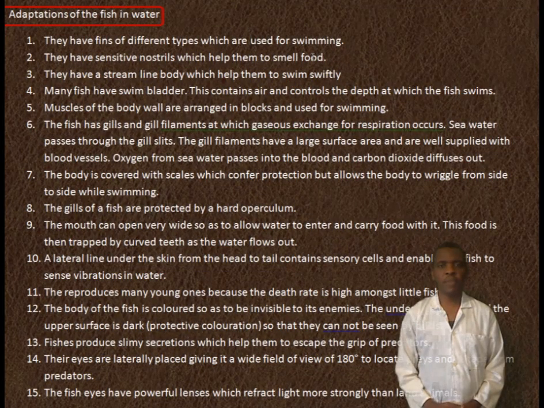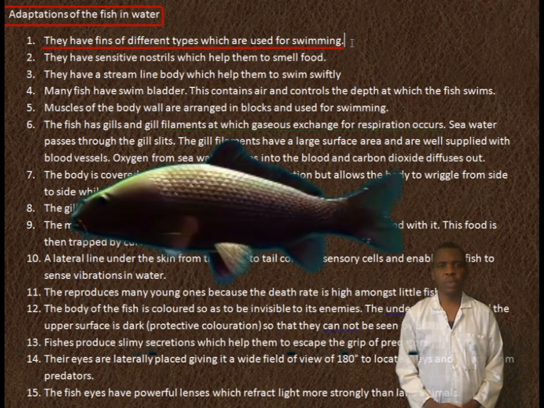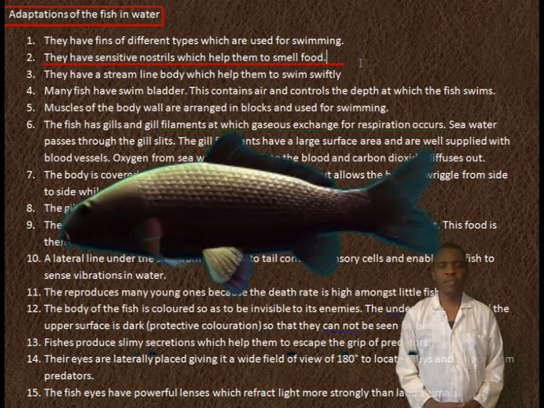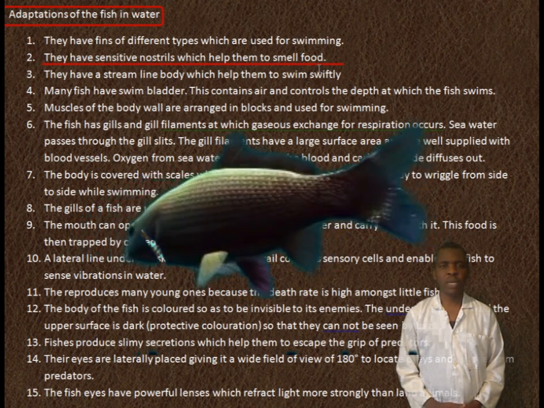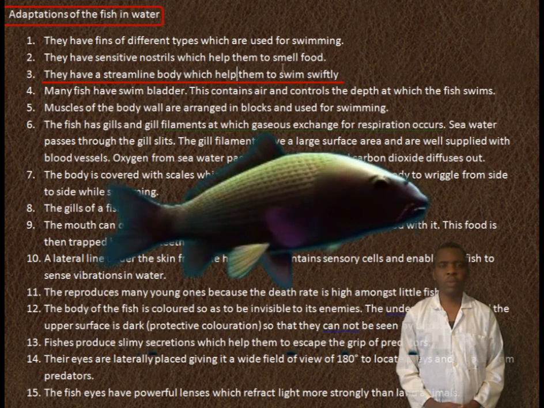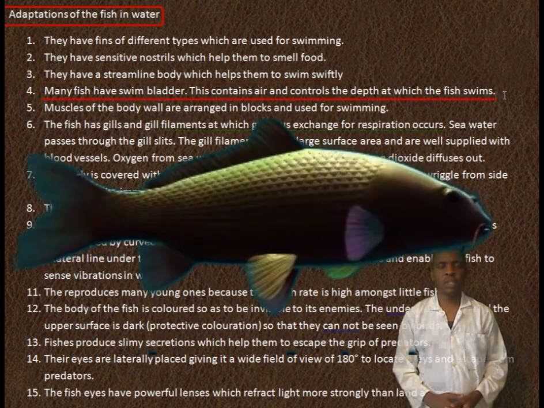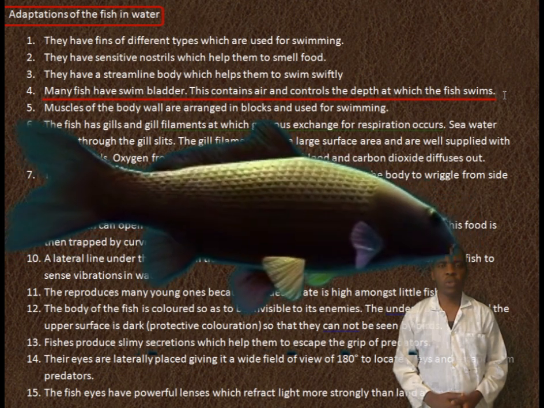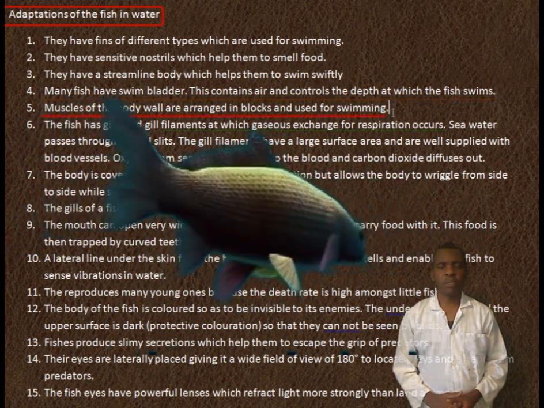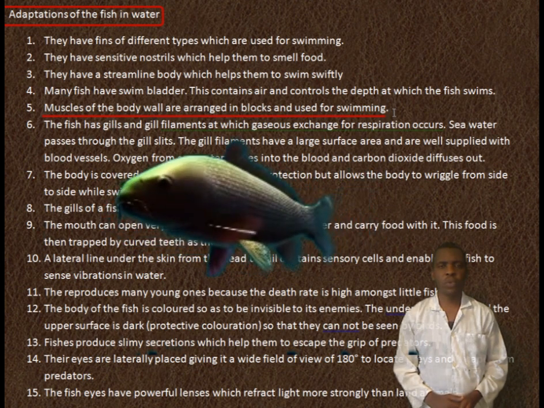Adaptations of the fish to life in water. They have fins of different types which are used for swimming. They have sensitive nostrils which help them to smell food. They have a streamlined body which helps them to swim swiftly. Many fish have a swim bladder. This contains air and controls the depth at which the fish swims. Muscles of the body wall are arranged in blocks, and are used for swimming.